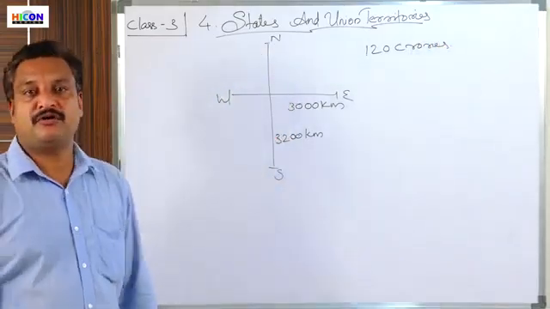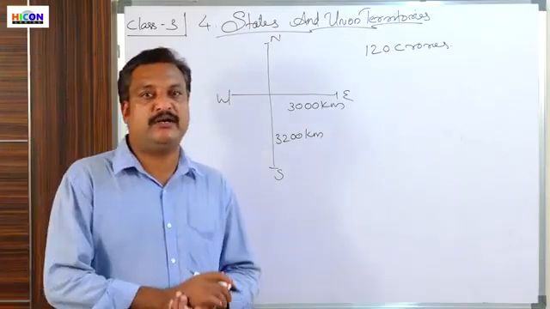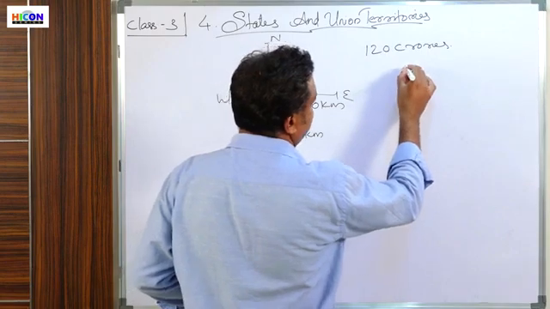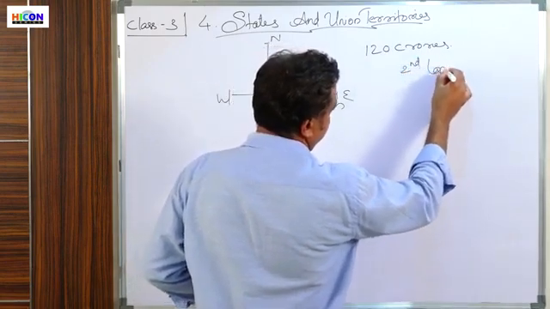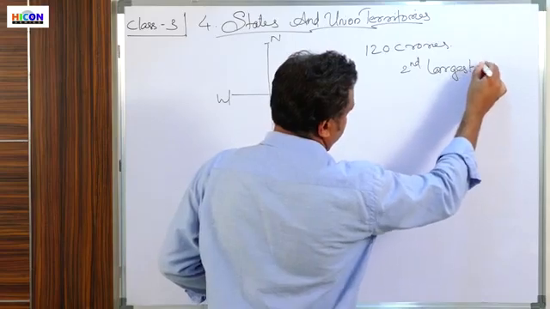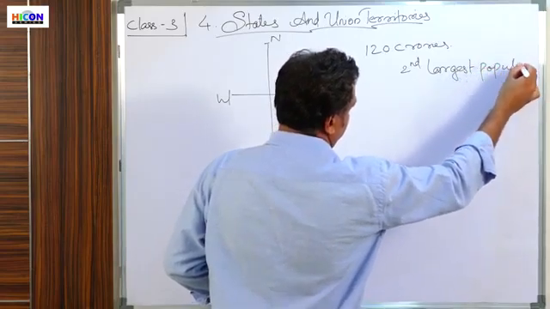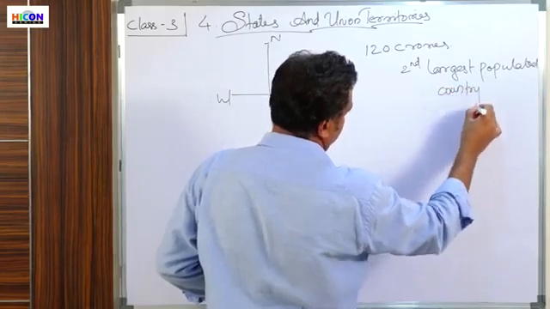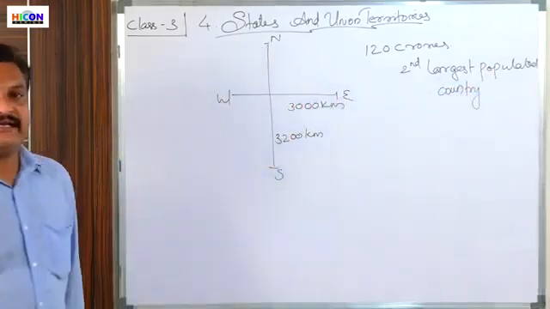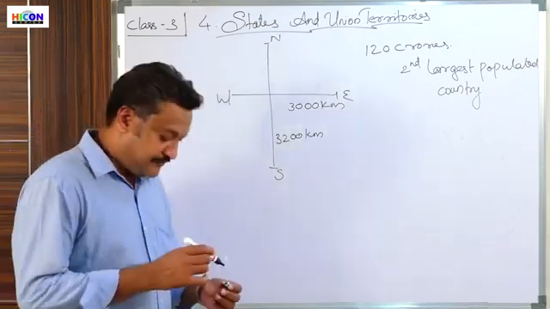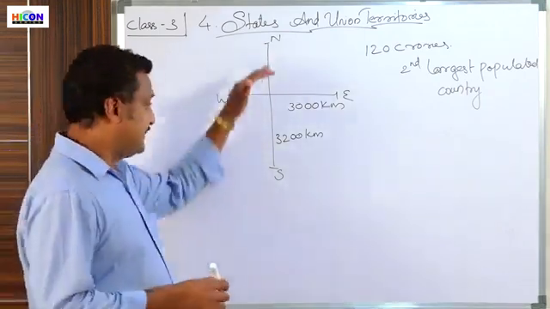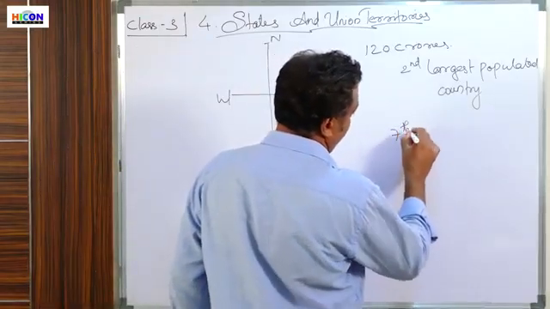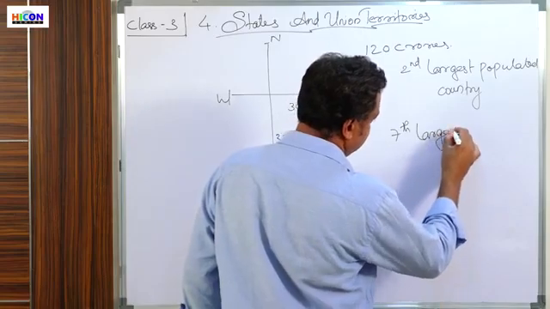The total population of India is above 120 crores, and it is the second largest populated country in the world after China, and in its area it is the seventh largest country.